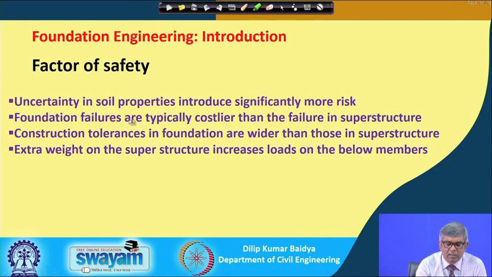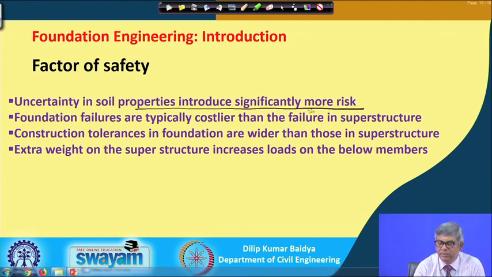Similarly, factor of safety will be higher with uncertainty in the soil properties, which means significantly more risk. Then foundation failures are typically costlier than failure in the superstructure. If some portion of the superstructure fails, sometimes you can rebuild, but if the foundation fails, then the entire thing has to be built. So, that has to be kept in mind. So, because of that sometimes you need to adopt a little higher value of factor of safety while designing geotechnical structures.